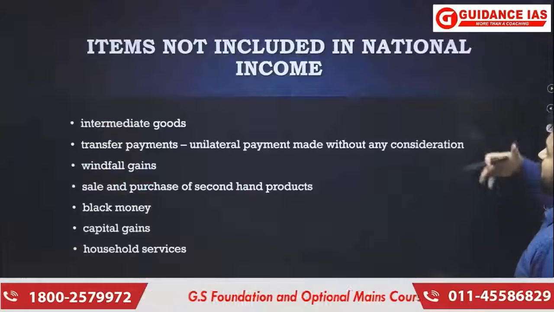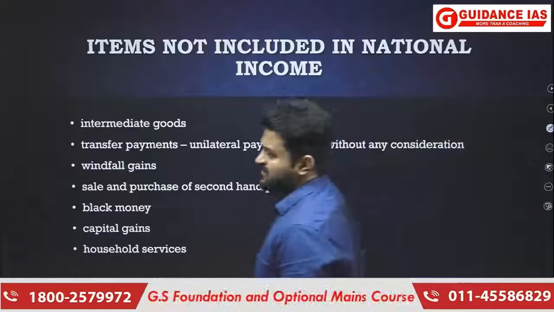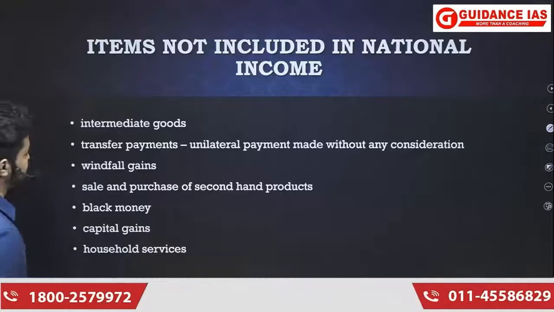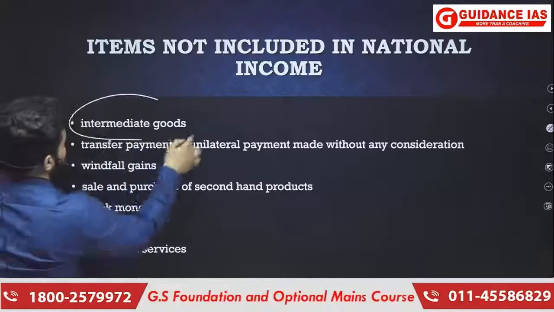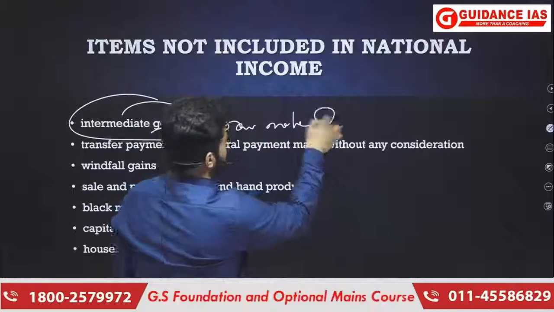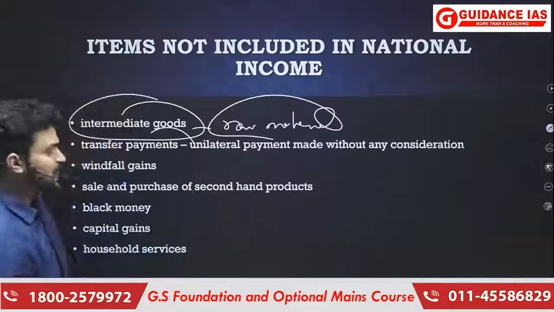Finally, items which are not included in the calculation of national income. This can also become a question, because this is conceptual. Then you know that intermediate goods are not included. For example, raw material and all this is not included because that will lead to double counting.